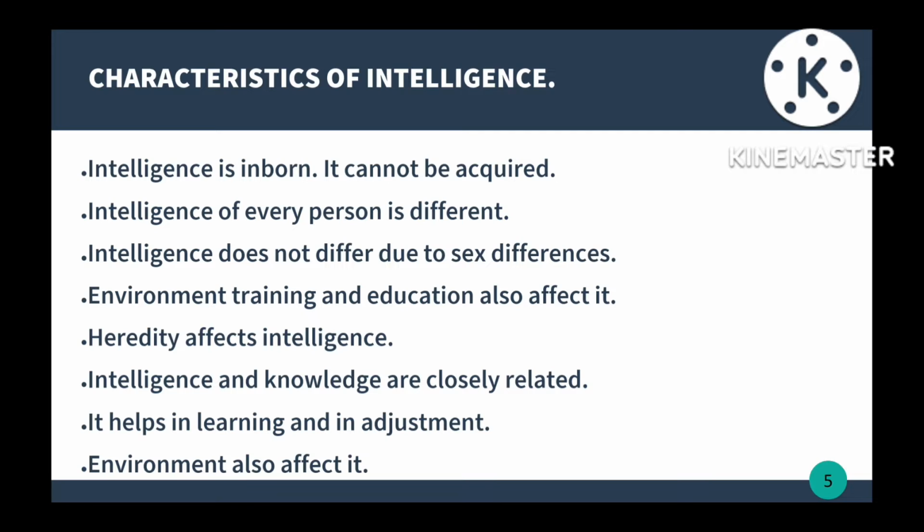It helps in learning and in adjustment. So intelligence is helping the child to learn something. Environment also affects it. As we saw, environment, training and education are affecting it, and likewise whatever surrounding things are there for a child can also affect their intelligence.